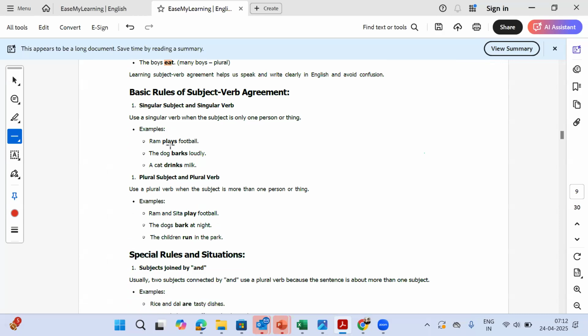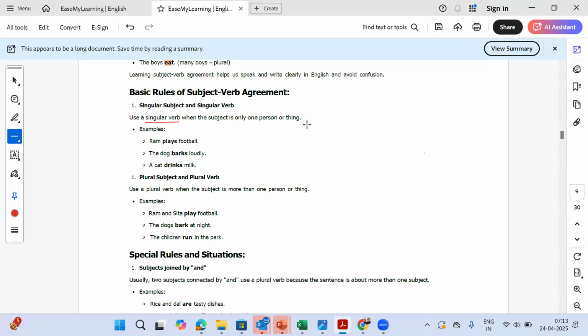Now, coming to basic rules of subject verb agreement. Some of this is intuitive, but just like articles, we will cover some basic rules so that we are never wrong in terms of questions for this particular topic. So the first and foremost and very simple rule is that we use a singular verb when the subject is only one person or thing.